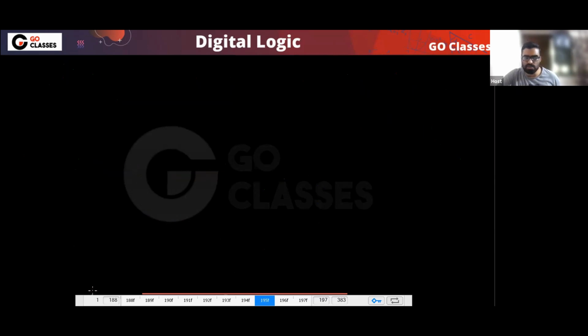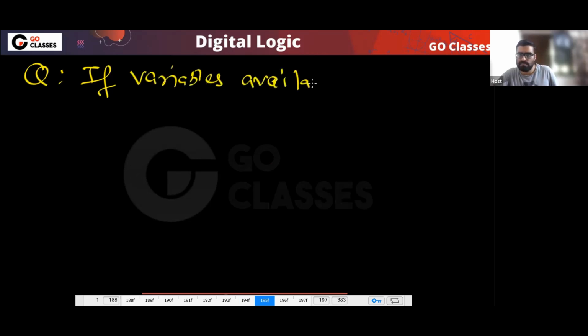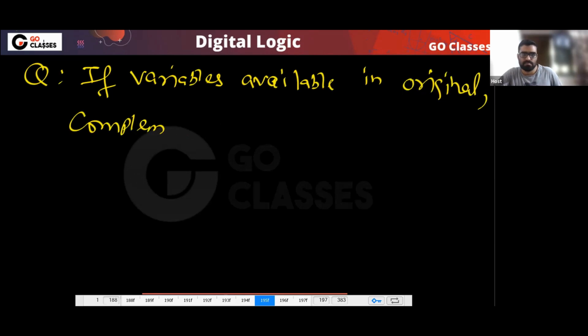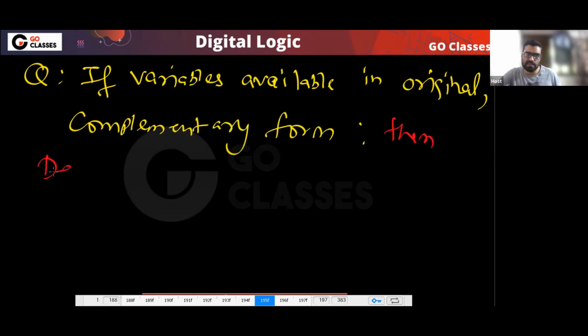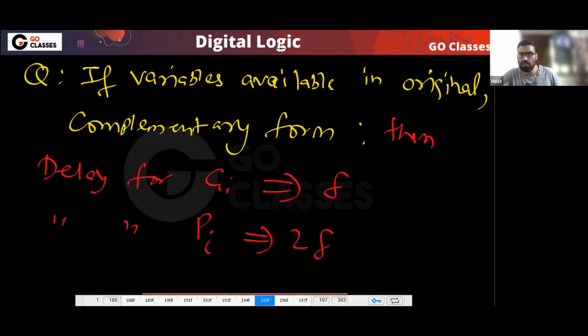This is my next question. If variables are available in original and complementary form, then you can notice that the delay for Gi is again delta, but the delay for Pi will now be 2 delta.